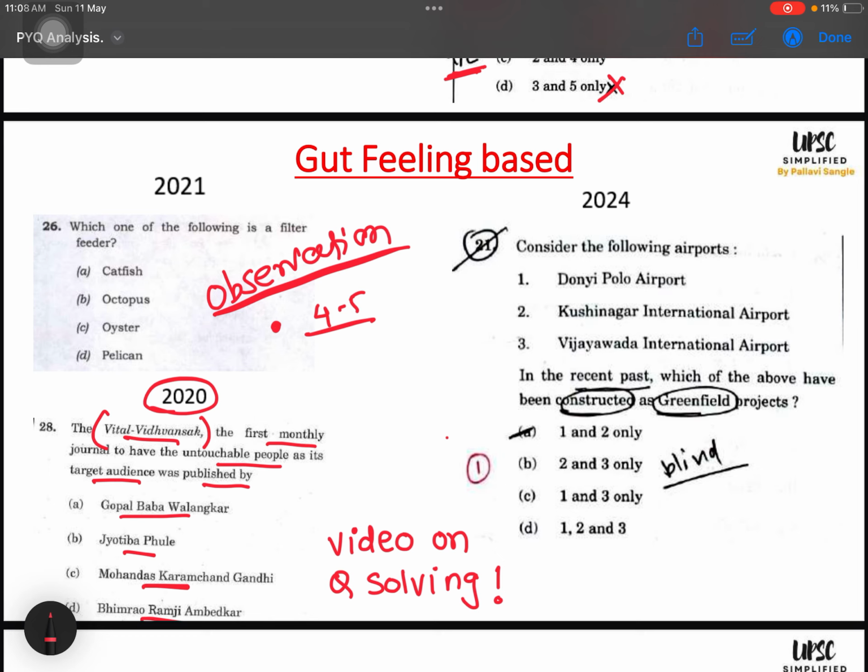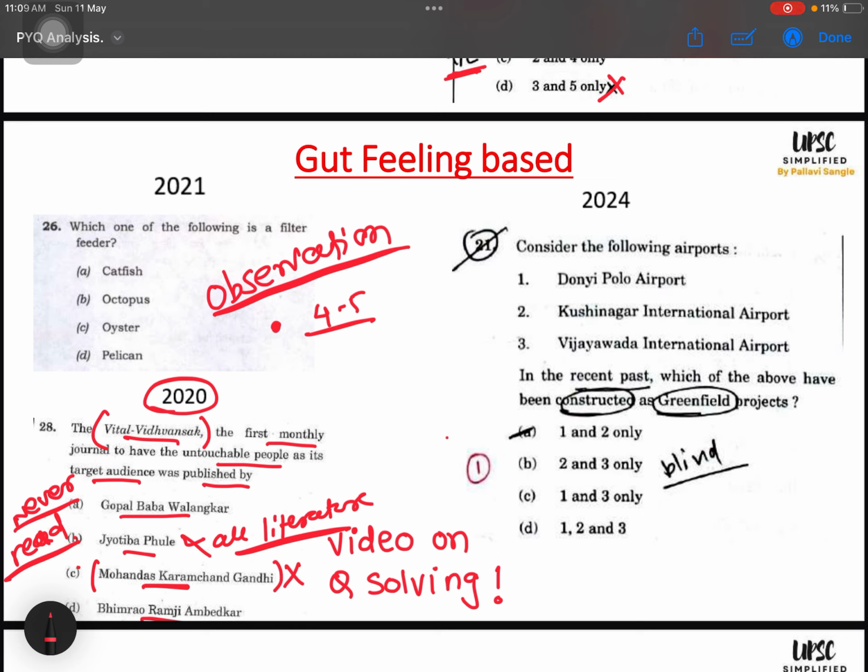Now, my pattern of thinking and gut feeling was like this. For Jyotiba Phule ji, I know all of his literature. Whatever books he has published, the major books I know. And everybody who has done good preparation will know it. I have never heard about anything called Vidvansak. Same with Gandhiji. We have prepared enough for Gandhiji. Whoever is preparing for this examination has definitely come across the literature of Gandhiji. So B and C, I have never read that these personalities have written something like this. So based on my gut feeling, I eliminated B and eliminated C.